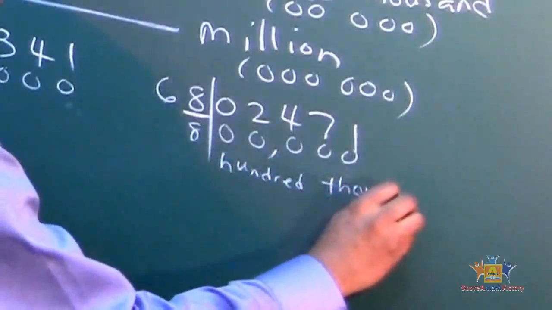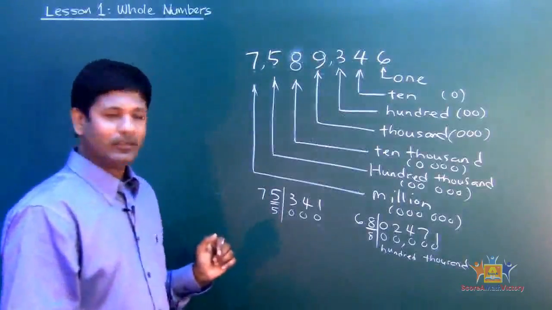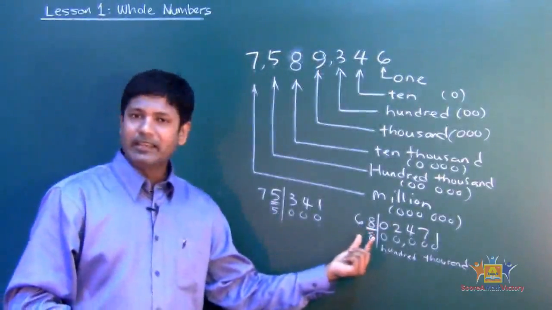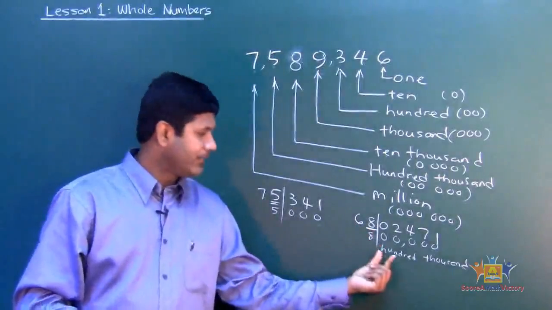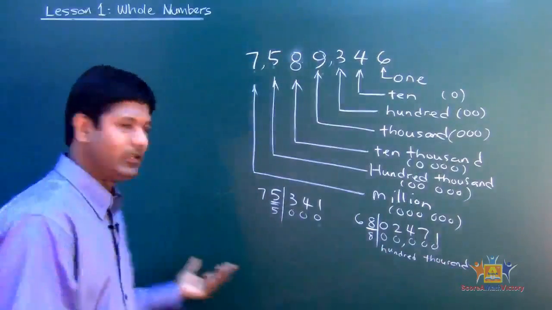100,000 family. See? 100,000 family. If I ask you what the value of that digit 8 is, it's 800,000. See, that's it. Pretty easy, isn't it? Let's do another one, okay?